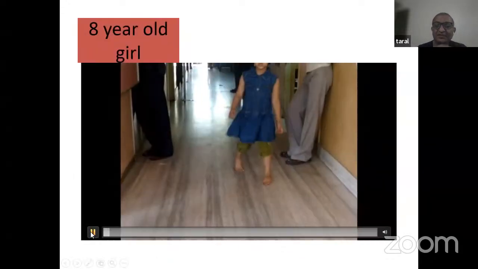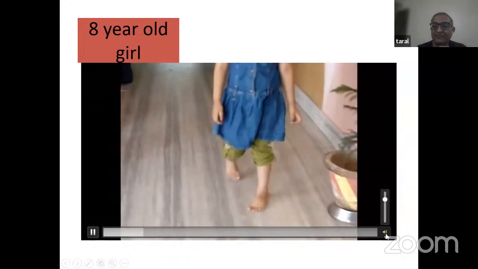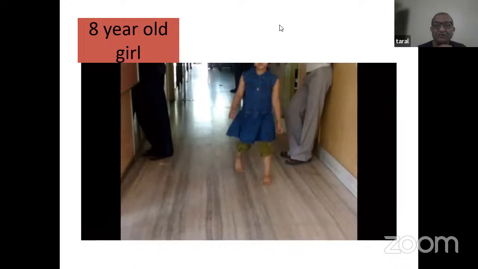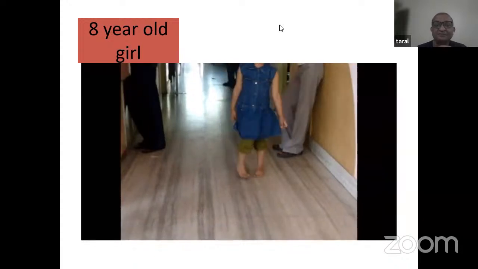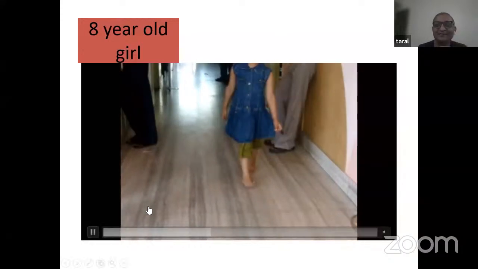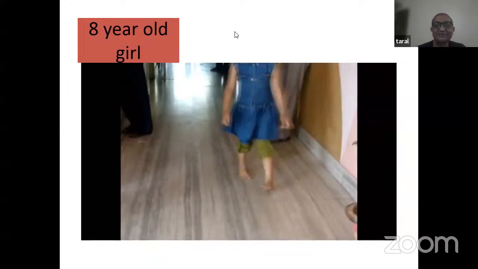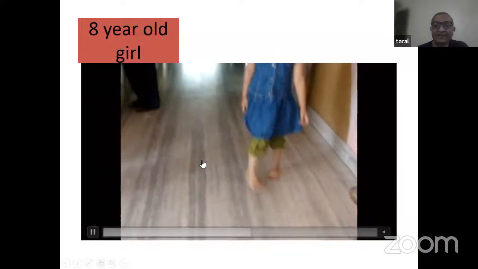Okay, there is another child here, and she's walking like this. Now, can people put in the chat box what this looks like? This is the opposite of what I have shown before. That's a clue I'm giving everybody. And I'm going to look at the chat box again here. In-toeing, absolutely right. This is in-toeing, and in-toeing is definitely abnormal.